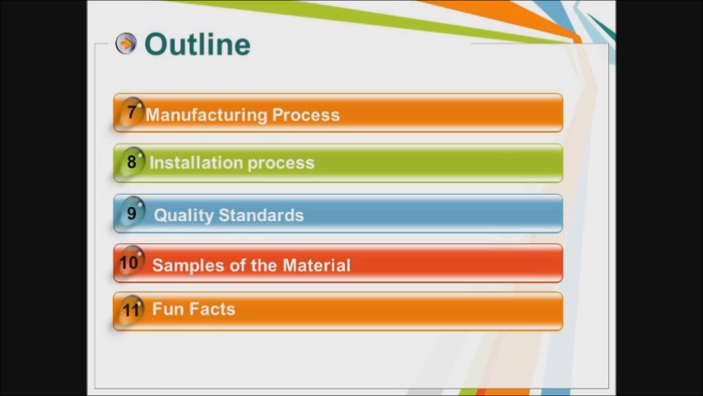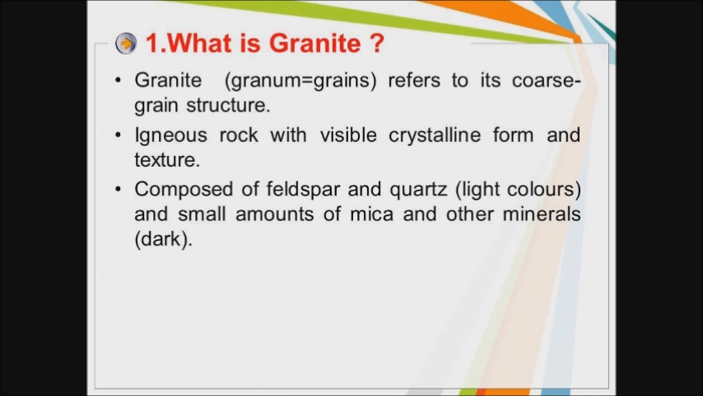1. What is granite? Granite, from granum, meaning grains, refers to its coarse grain structure. It is an igneous rock with visible crystalline form and texture, composed of feldspar and quartz, with light colors and small amounts of mica and other minerals.